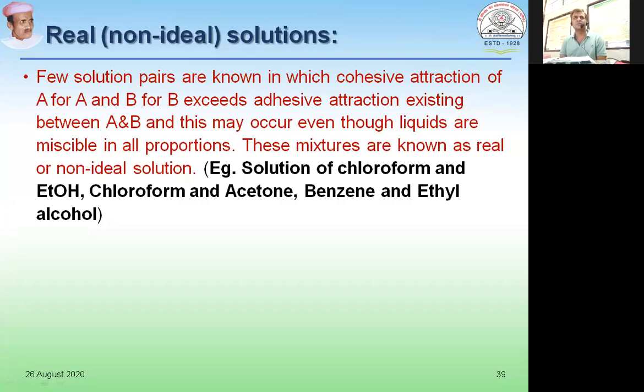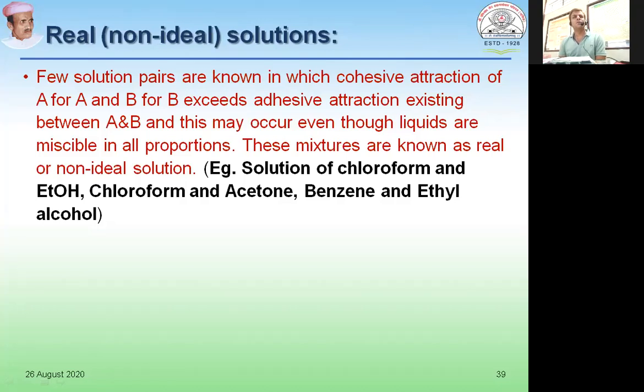which are being mixed. Few solution pairs are known in which cohesive attraction between molecules of A with A and molecules of B with B exceeds the adhesive attraction that exists between molecules of A and B when they are mixed together. This may occur even though the liquids are miscible in all proportions.